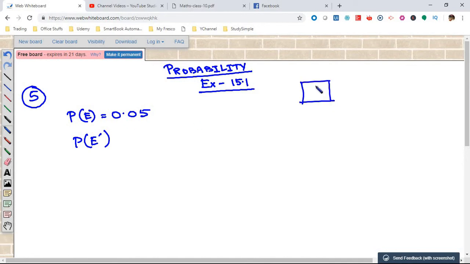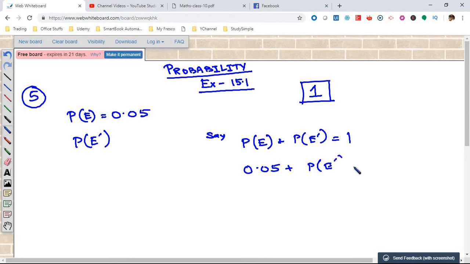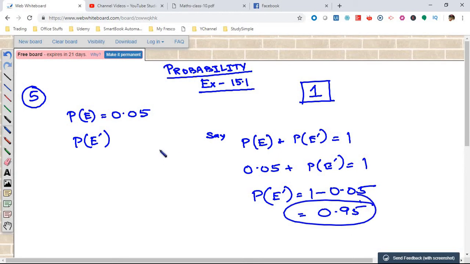In probability, the highest number that it can reach is 1. The probability that it will occur and the probability that it will not occur together comprise 1. So if it is 0.05, then the probability that the event will not occur is P(not E) = 1 minus 0.05, which is equal to 0.95. So this is the probability that the event will not occur. Coming to the next question,